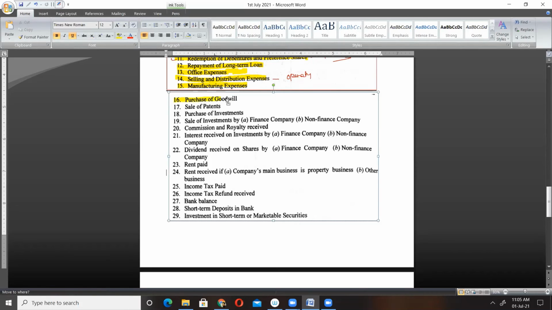Sir, investing. Yeah, correct. You see, Akansh, goodwill is our intangible asset, isn't it? How is it a daily need, Akansh? Purchase of goodwill.